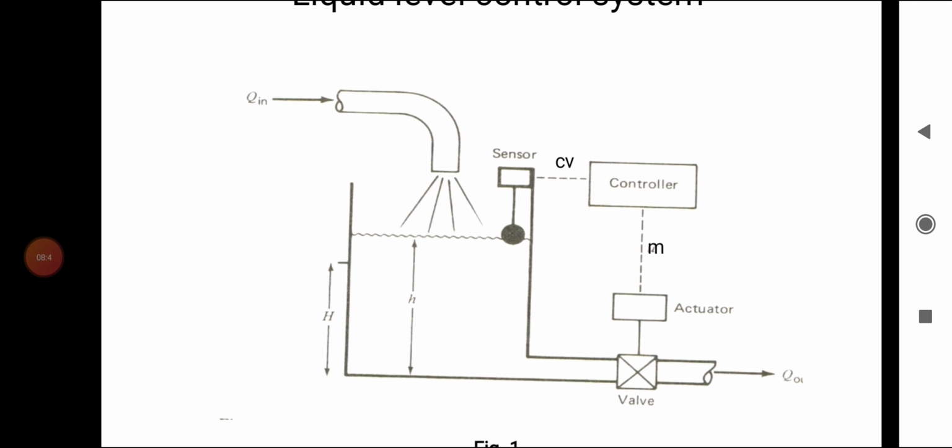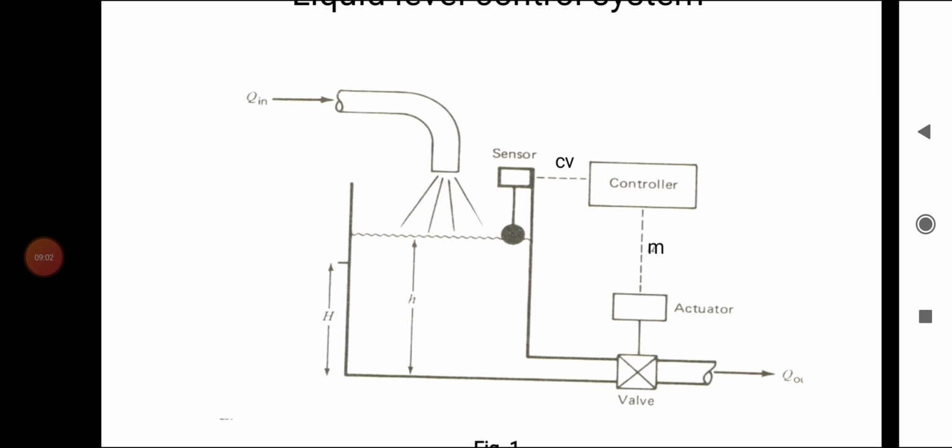The actuator is a final control element which converts the control signal into the stem position. The stem position is connected to the valve.